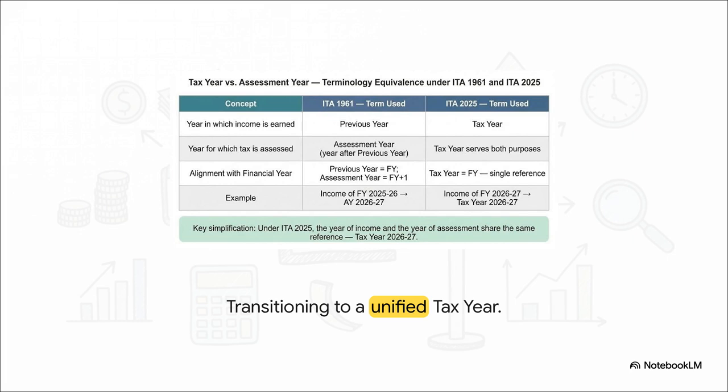Well, the Income Tax Act 2025 completely scraps that confusion. The tax year now serves both purposes. So the income you earn in financial year 2026-27 is simply filed and assessed as tax year 2026-27. It's a real game changer.